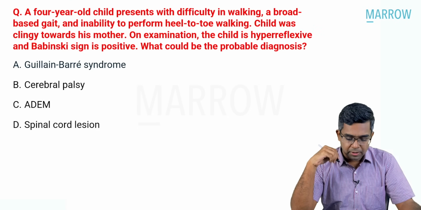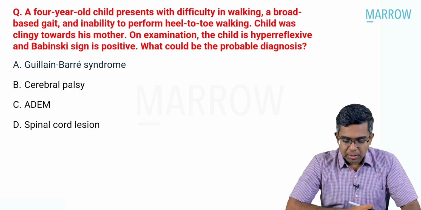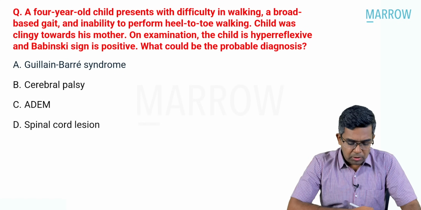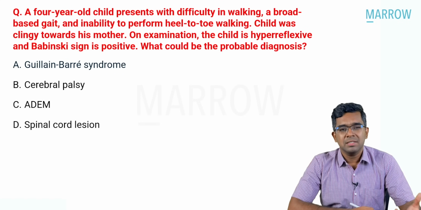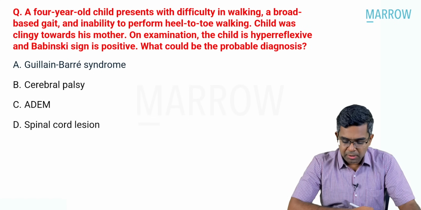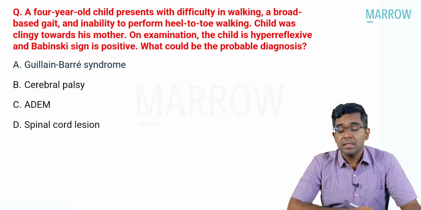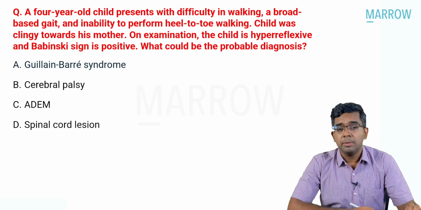Moving on to the final question. A 4-year-old child is presenting with difficulty in walking, a broad-based gait, and inability to perform heel-to-toe walking. The child was clingy towards his mother. That means he is very anxious, that is why he is clingy towards his mother. On examination, the child is hyperreflexive and Babinski sign is positive. What could be the probable diagnosis?